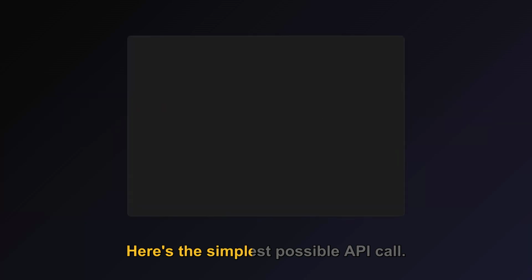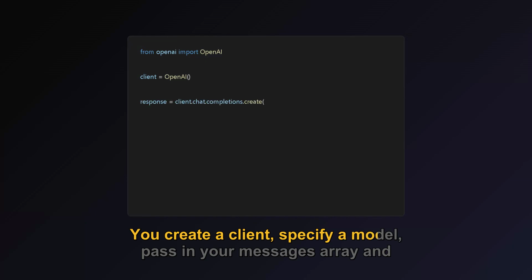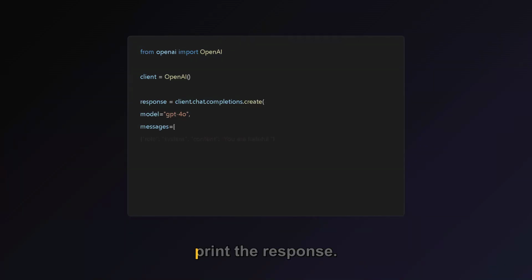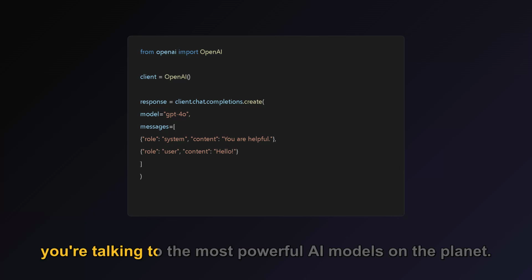Here's the simplest possible API call. You create a client, specify a model, pass in your messages array, and print the response. Three lines of real code, and you're talking to the most powerful AI models on the planet.